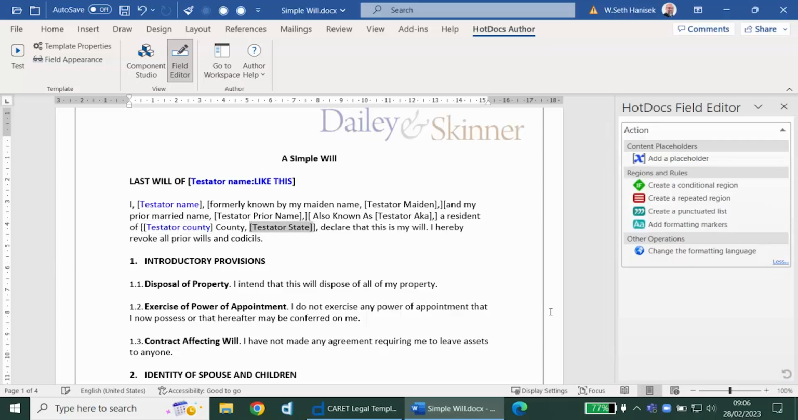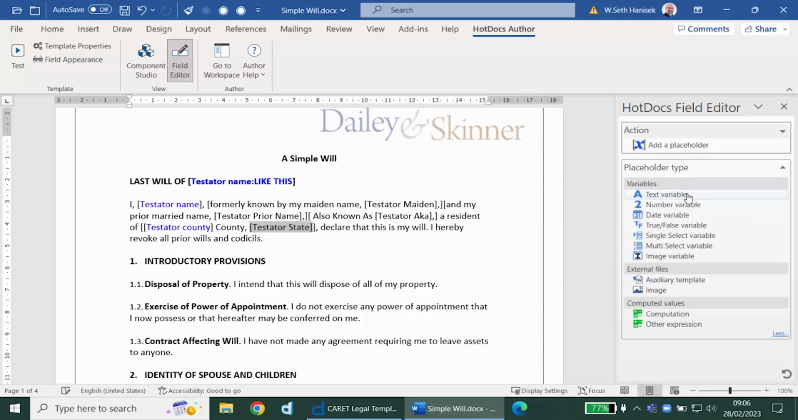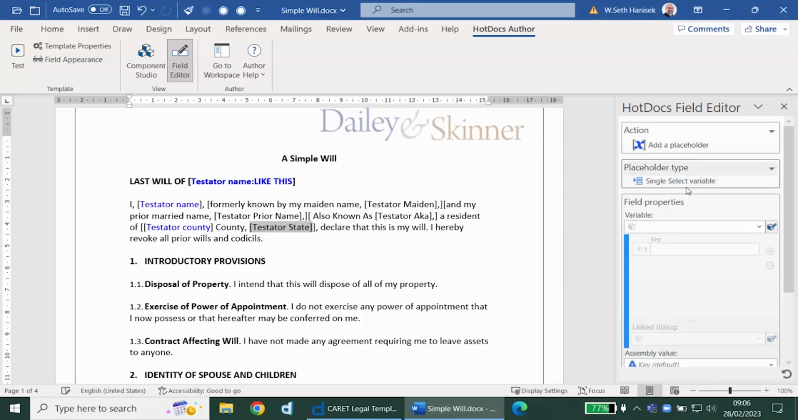And here we can add the state. Now, I don't want the user to have to type out the state. There are a known list of 50 states. I'd like them to select from a list of those states. So we can create a special variable type called a select variable that lets us set up some predetermined options for the user to pick.